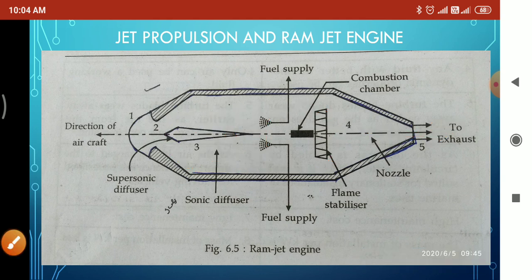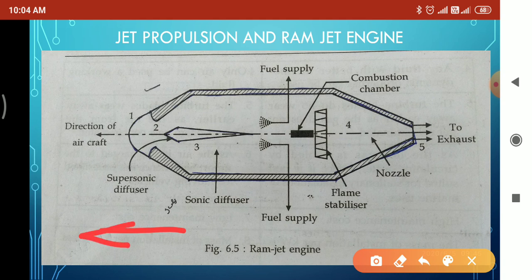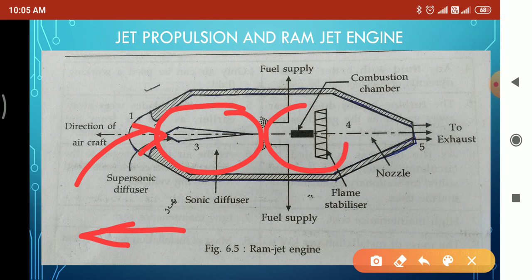So once more I am going to explain the working principle. So when the ram moves forward with certain velocity, with the same velocity, the atmospheric air will enter in this direction. And here there are two diffusers. By decreasing the velocity of air, pressure will be increased and simultaneously temperature will be increased, which is sufficient to ignite the fuel. After that, the fuel is supplied in compressed air and the fuel gets ignited in combustion chamber by using this flame stabilizer.